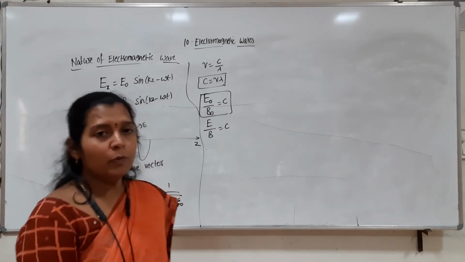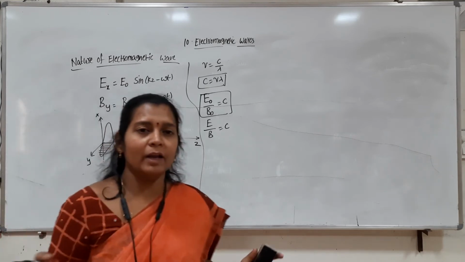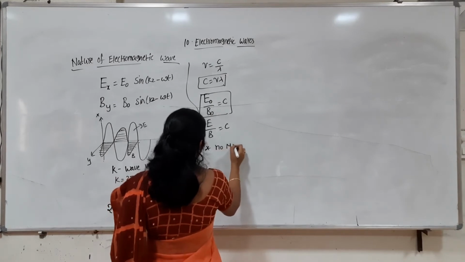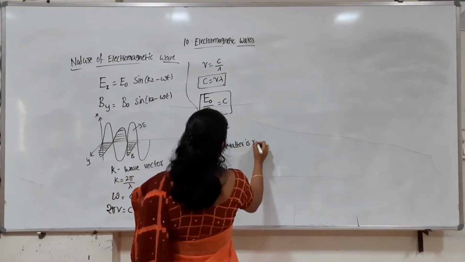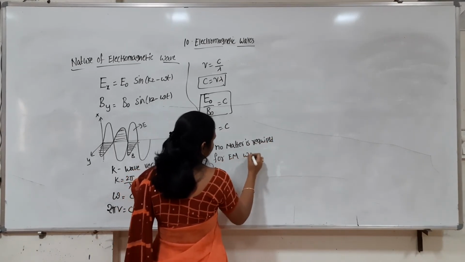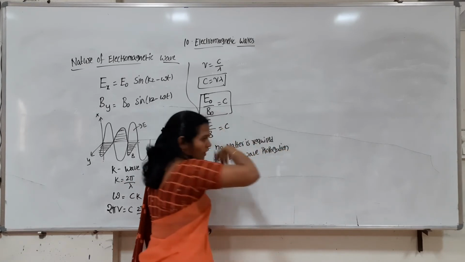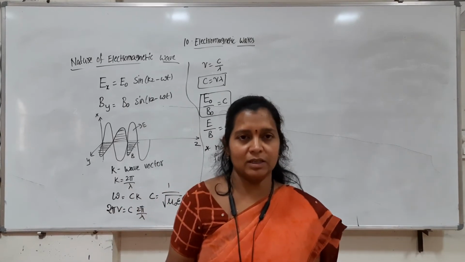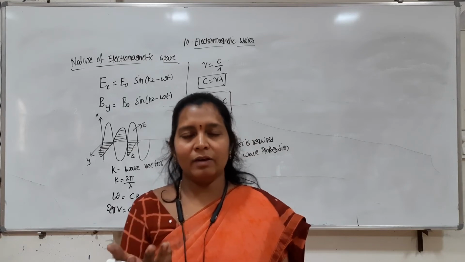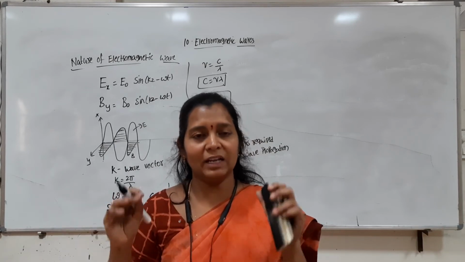And one of the important properties of EM waves is that the electromagnetic wave does not require any medium for its propagation. No matter is required for EM wave propagation. So this is one of the important properties if you compare with other waves. Suppose you have sound waves. As we are talking, if the room is evacuated, then whatever sound wave I am generating, the other person cannot listen because there is no medium if the room is completely evacuated.